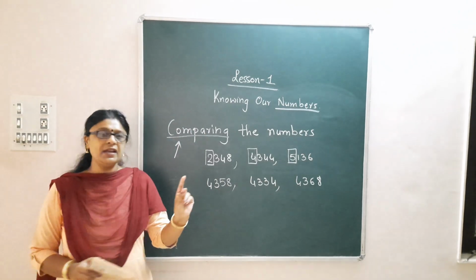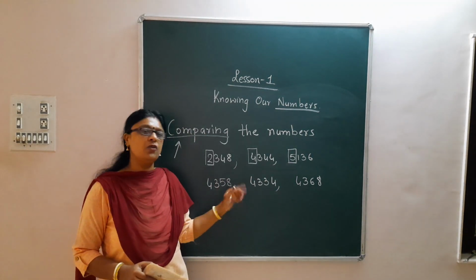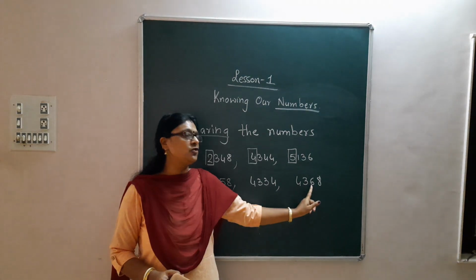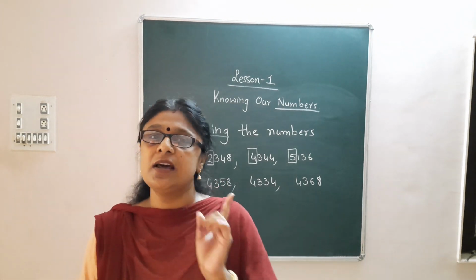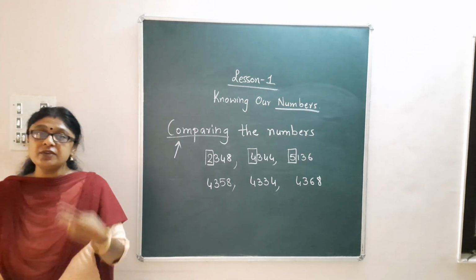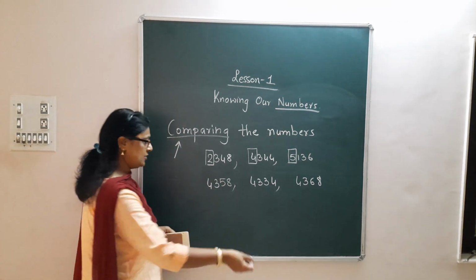Okay. So first we count the number of digits. 1, 2, 3, 4. 4 digits. 1, 2, 3, 4. 4 digits. 1, 2, 3, 4. 4 digits. First step: all the digits are the same. So next step, what is the next step? You have to compare the first digit of each number. Okay, so let's start.